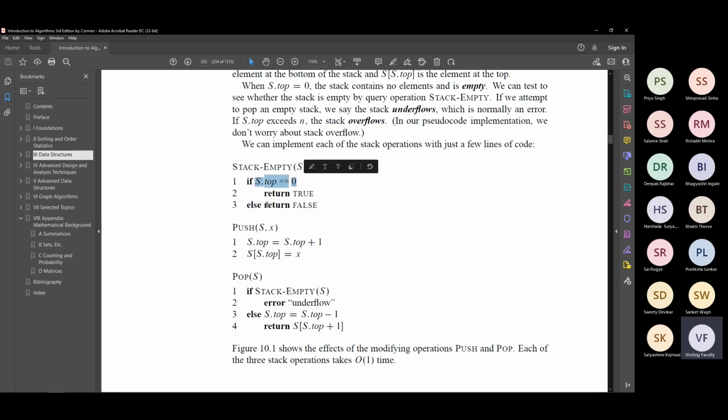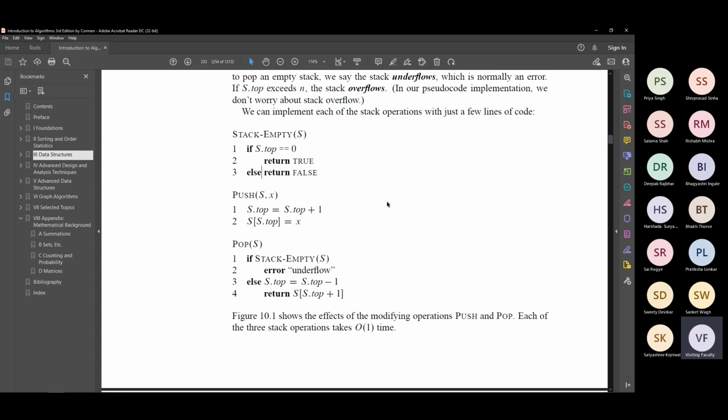If that is not the case, else, when you say else, it means this condition is not true. So else, which means S dot top is non-zero, which means the top element is something non-trivial. It's at least 1. The top pointer is at least 1, which means there is some element in the stack, which means the stack is non-empty. So you return false. Alright. That's all there is.